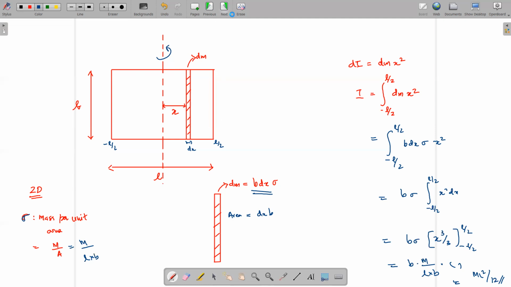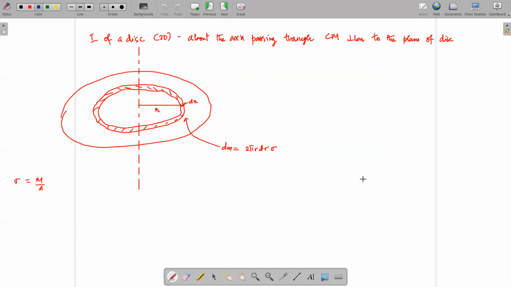Okay, now let's find out the moment of inertia for a disk. It is two-dimensional, and here also the axis is taken along the center of mass. Okay, here we're considering a ring inside it. A disk is a plane, right? A planar circular object is what we call a disk. So here we consider this ring inside it, at a distance r from the axis.